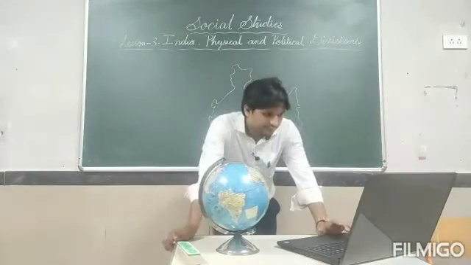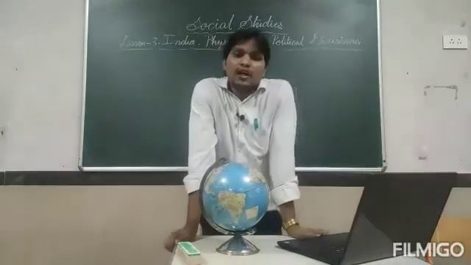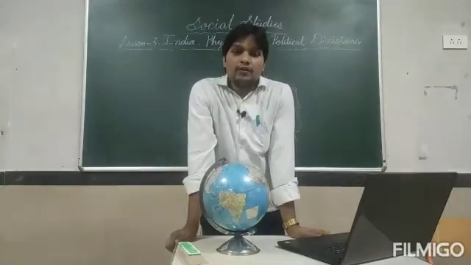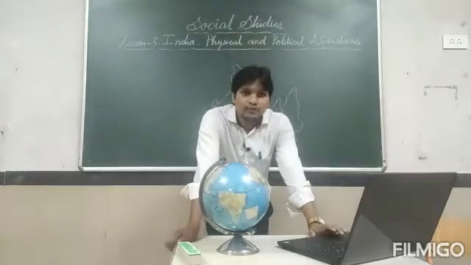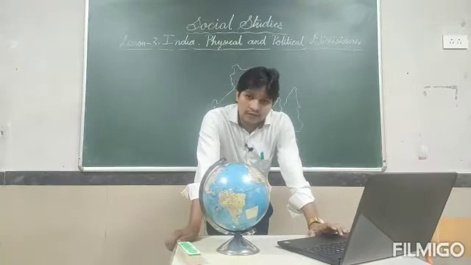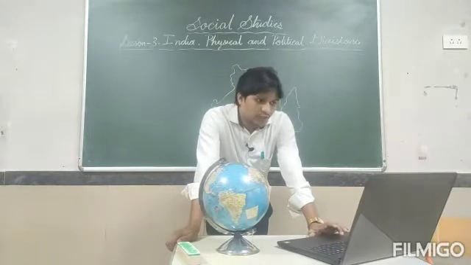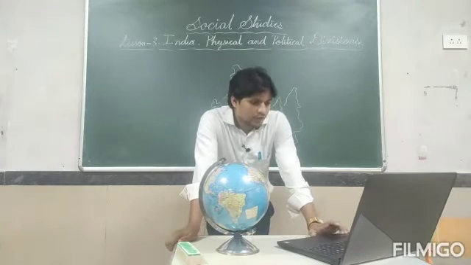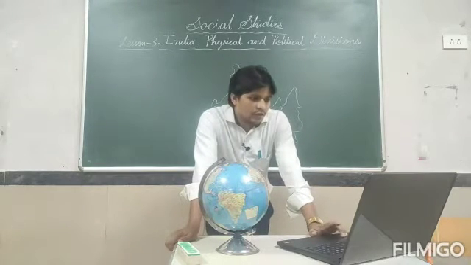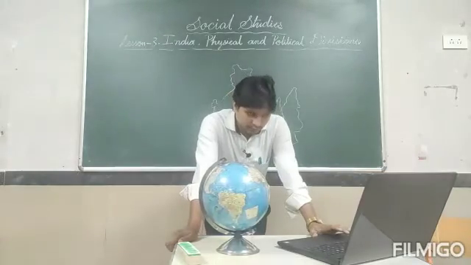First thing, everybody knows that our India is a vast country, means very big country. Yes or not? Its size, each and everything, it is a very big country. Geographically, India is a vast country.